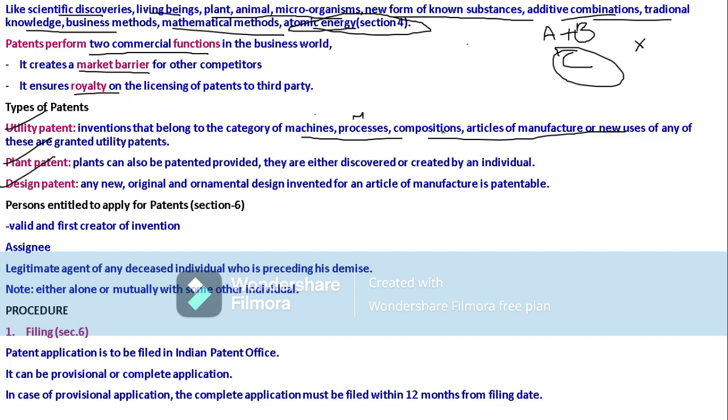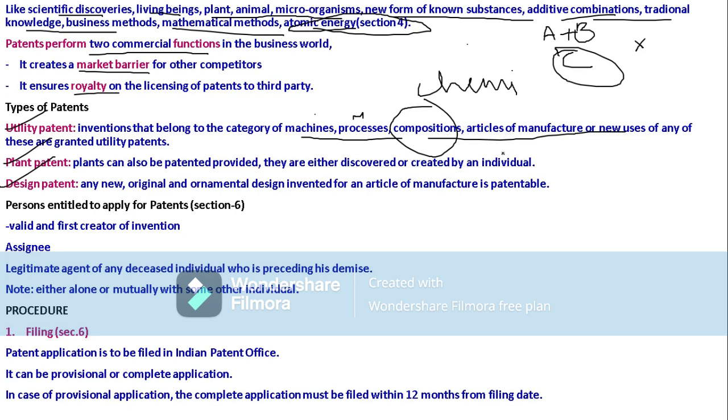For compositions, what do compositions mean? A combination of any chemicals or other materials is known as a composition of matter. The natural substances are not granted patents, but their combinations can be protected. So compositions means the combinations of any chemicals or other materials. So for compositions, utility patents are granted, but natural substances are not.